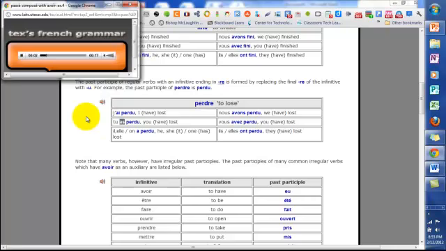Perdre. J'ai perdu. Tu as perdu. Il a perdu. Elle a perdu. On a perdu. Nous avons perdu. Vous avez perdu. Ils ont perdu. Elles ont perdu.